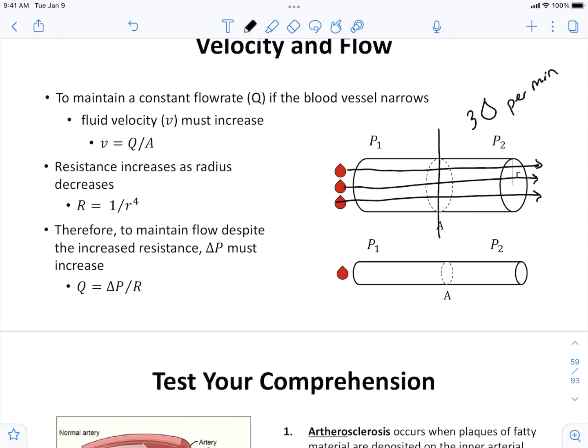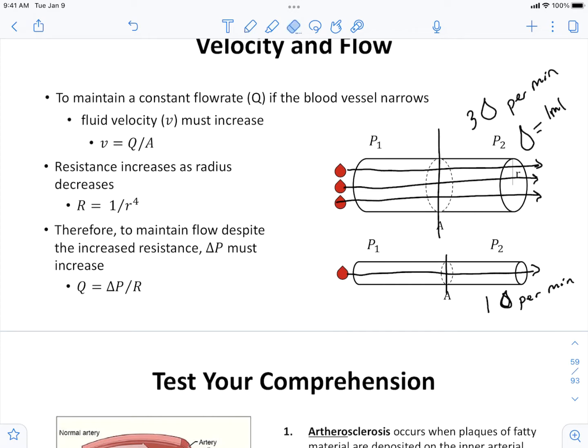Now, a drop of blood, of course, is very small, but if we say 3 of those are symbolic representations of 1 milliliter, then I'm moving 3 milliliters per minute. Compared to the smaller tube, I don't have room for 3. So even if I move at the exact same velocity, I'm only moving 1 drop of blood per minute, or 1 milliliter. Whoops, that's supposed to be a drop, not a 10. So that's 1 milliliter of blood per minute.